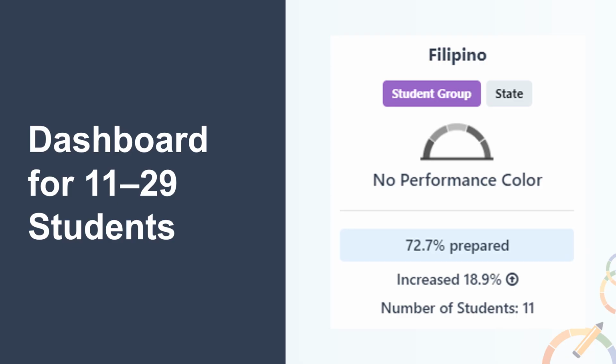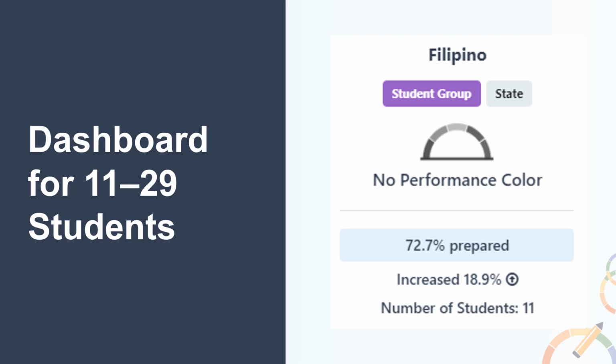Next, we'll review when the N size is between 11 to 29 students in the denominator. For the sample Filipino student group card provided, only status and change data are reported on the dashboard. There is an option to select the student group or compare it to the state student group results as well. The card displays that 72.7% of the students were prepared, and they had an increase of 18.9 percentage points. The number of students, or N size, is 11, and because this is between 11 to 29 students, the card will display no performance color with a grayed out gauge.